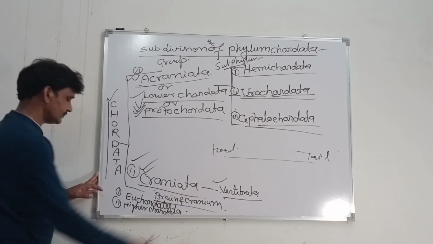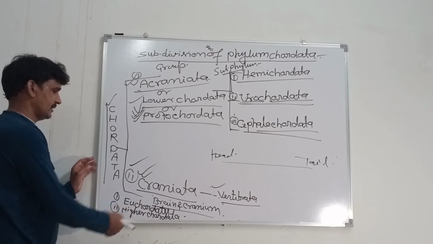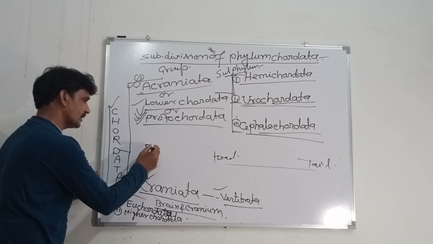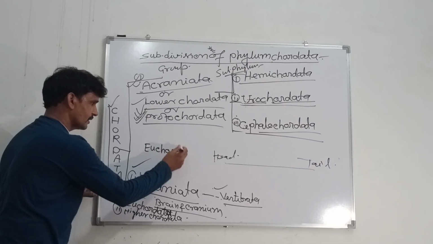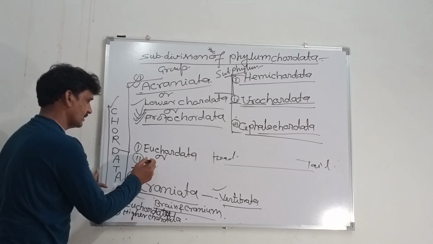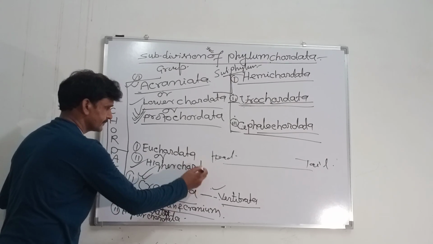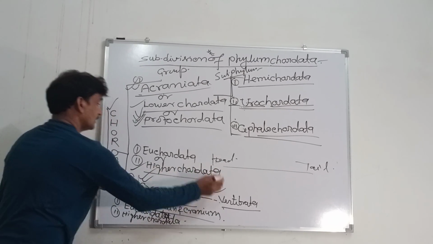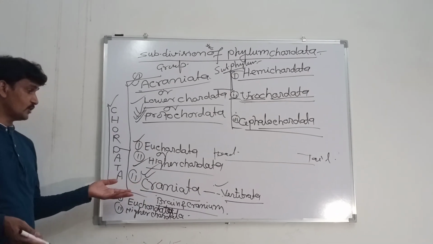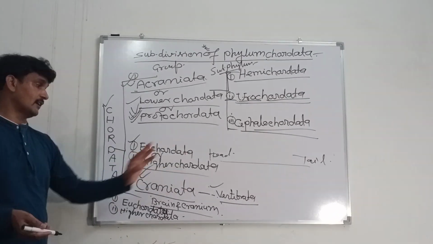These two are other names of Craniata. Either you can say Craniata or Euchordata or higher chordata.